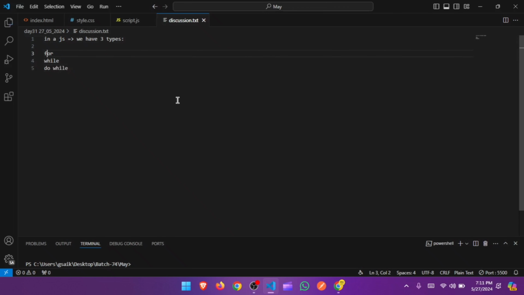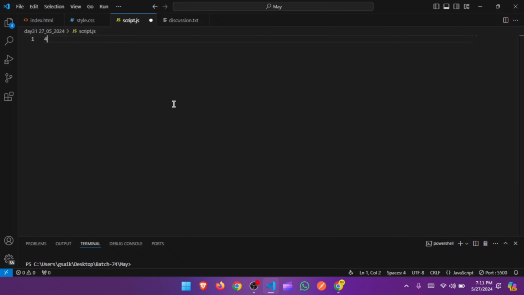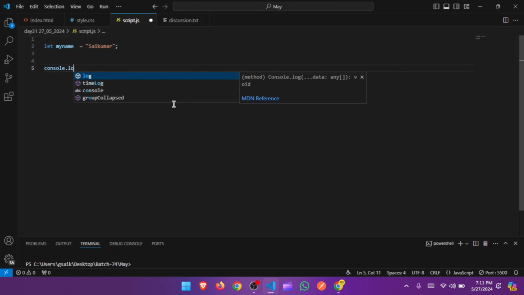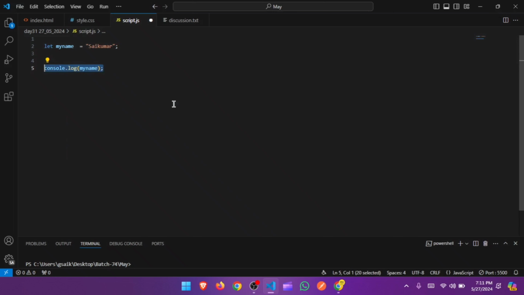Okay. So why do we need to have these loops? For example, I just want to print one name like 100 times. Let's take 10 times. For example, maybe I have the name. Let's take my name. Over here, I just want to print my name, equal to my name is Sai Kumar. I just want to print my name 10 times, guys. So we can just use console.log my name like this, 10 times we can do that.